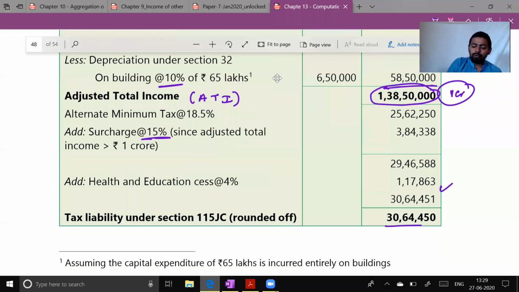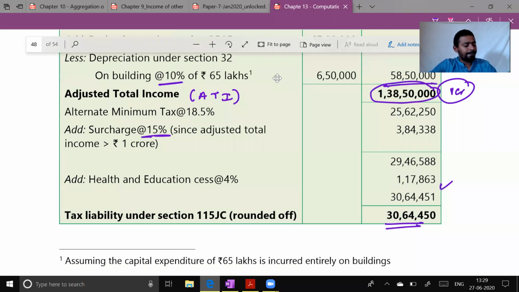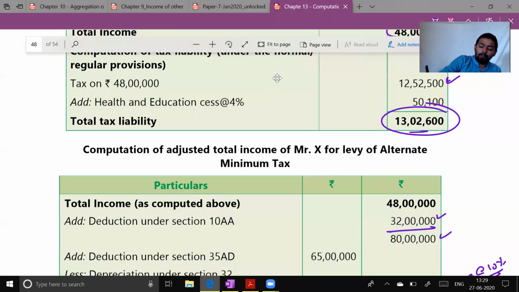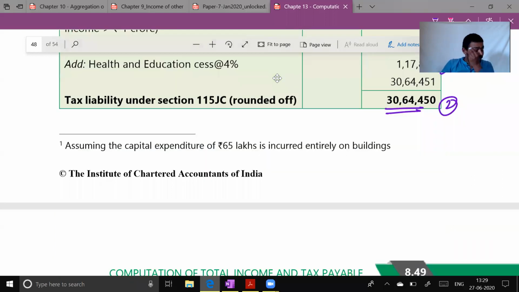Now you tell me which one will be payable. You understood this much? First tell me yes or no. Yes. Now which will be the payable liability? Here under normal provision, alternative 1, 13 lakh 2,600, and alternative 2, 30 lakh 64,450. Which one will be payable? 30 lakh 64.